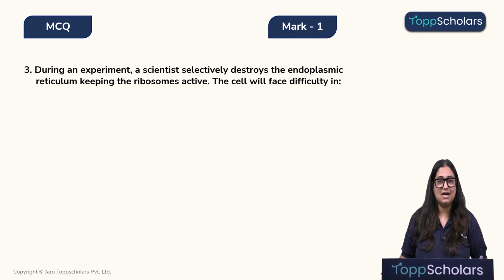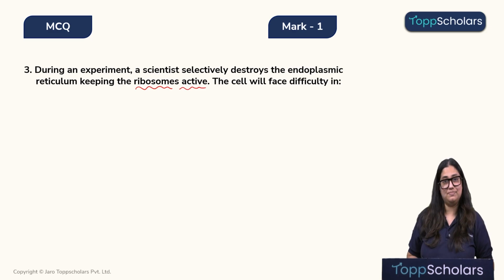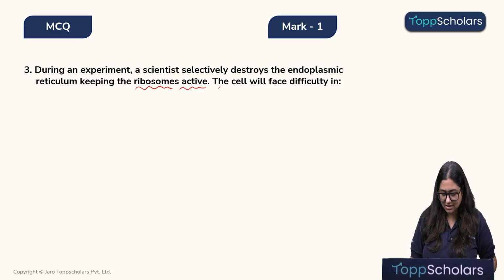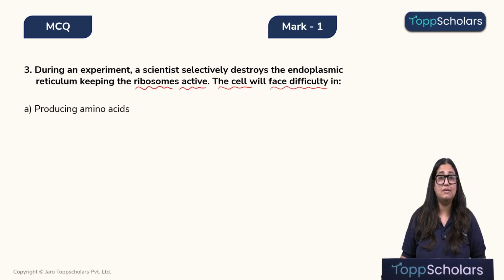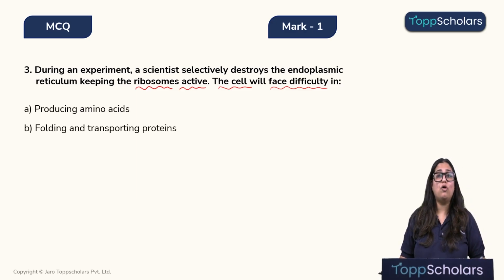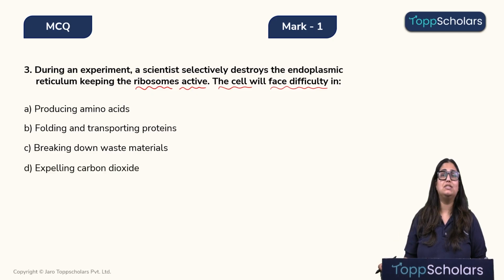During an experiment, a scientist selectively destroys the endoplasmic reticulum, however, still keeps the ribosomes active in it. Because of this, the cell will face difficulty in which of the following processes? Option A, producing amino acids. Option B, folding and transporting the proteins. Option C, breakdown of the waste materials. And option D, expelling of the carbon dioxide.